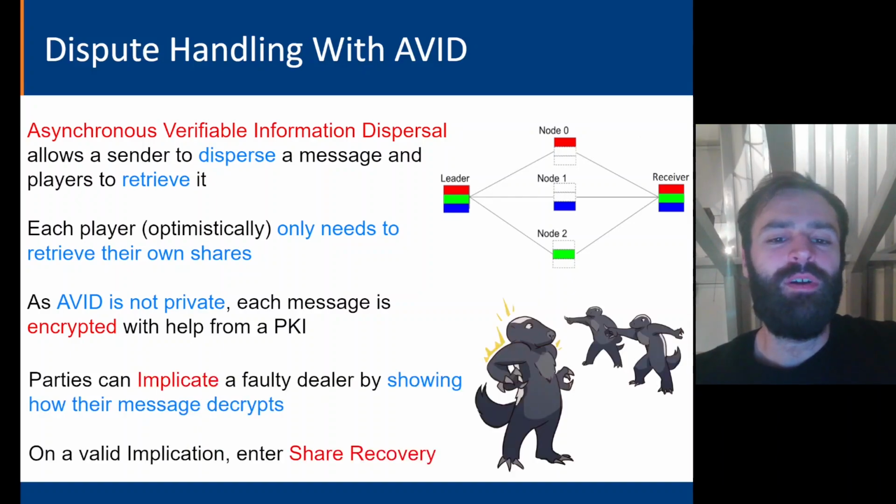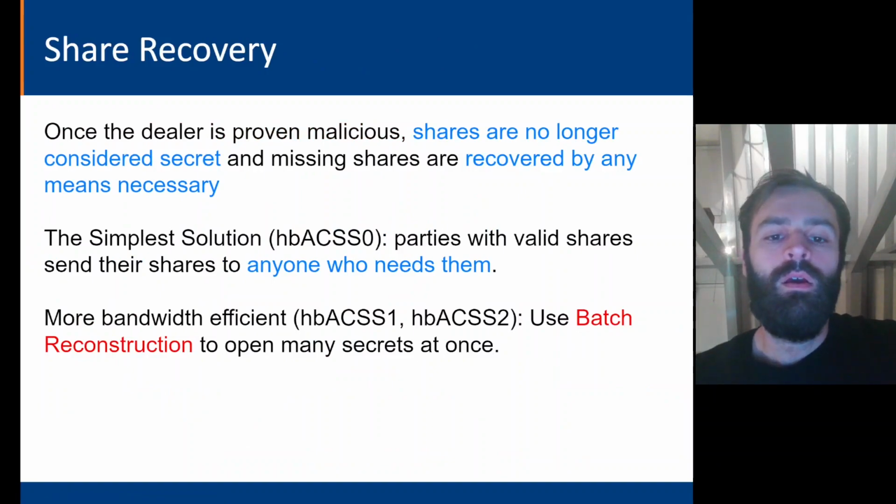Parties can implicate a faulty dealer by allowing other nodes to grab their encrypted message and show how the message decrypts, and then any interested parties can check the proofs and see if the dealer was malicious or not. If so, we enter a share recovery phase. Once we've entered share recovery, we know that the dealer is malicious, and we are no longer concerned with the privacy of their secrets. And instead, we try to recover the whole polynomial that encodes them by any means necessary.